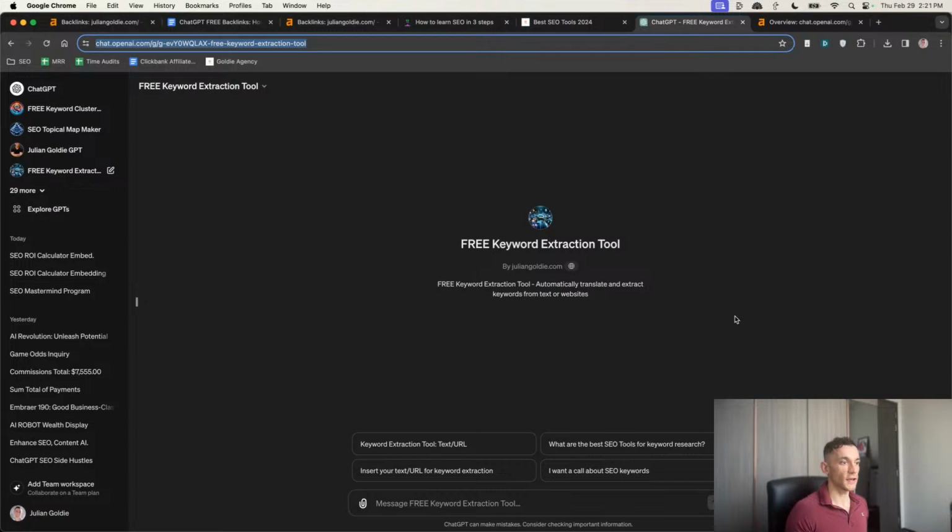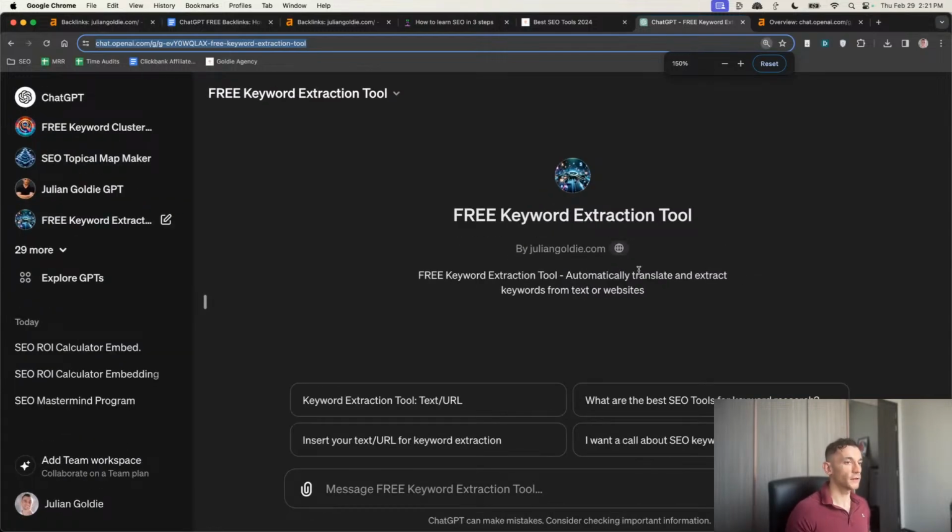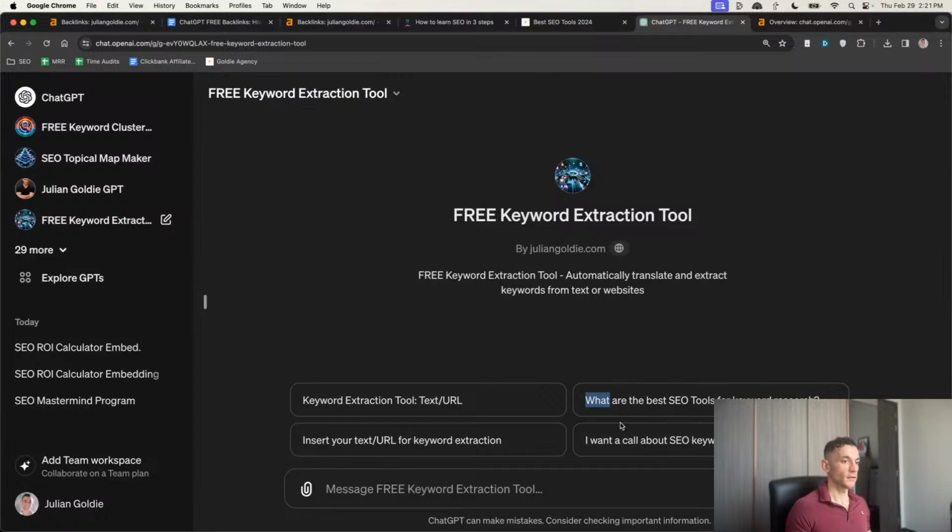Now, if you look at this actual page, it's not just attracting backlinks to our homepage in the custom GPT, but it's also going to generate more affiliate sales. So for example, it recommends my tools. And additionally, it recommends SEO keywords. And again, this is super easy to create.